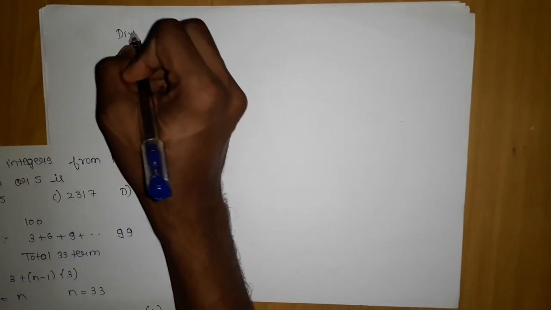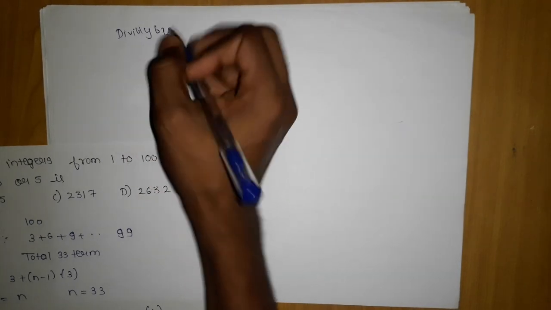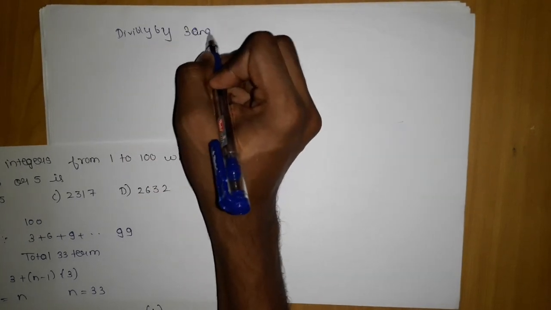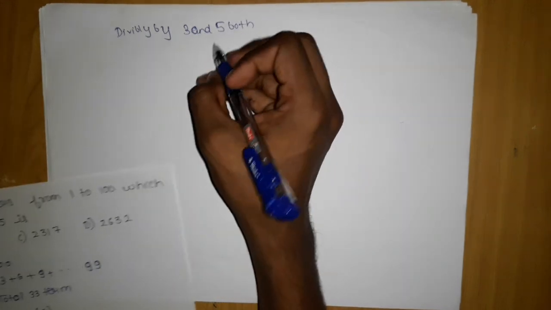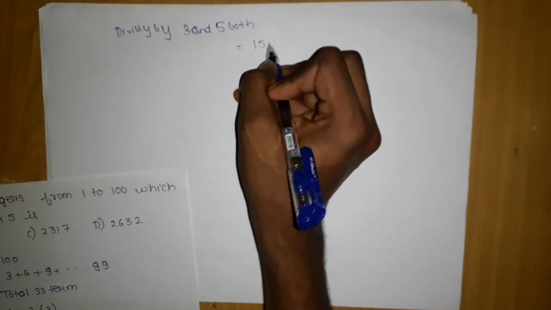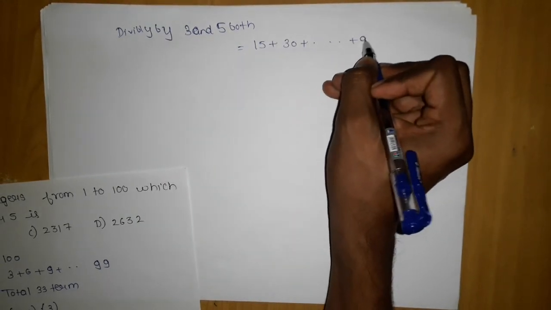Now we want to find divisible by 3 and 5, meaning both. So how many such terms are possible? 15, 30, and what is the last term? I guess 90.